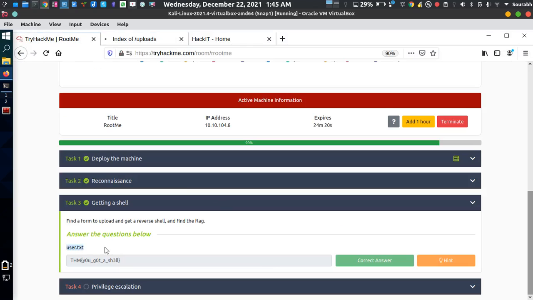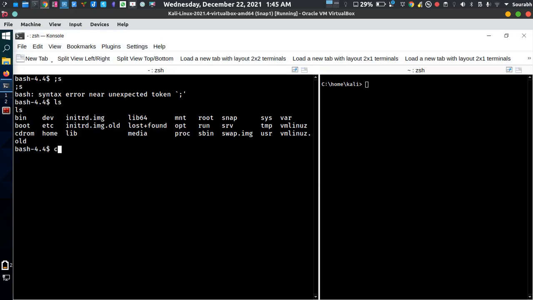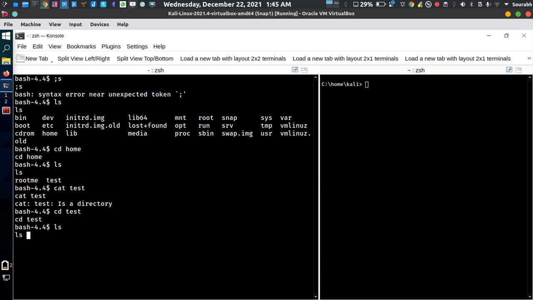So we need to get the user.txt first. Let me just go to the cd home, type ls, and as you can see there's a text file also. Sorry, cd test, ls. Nothing in here.